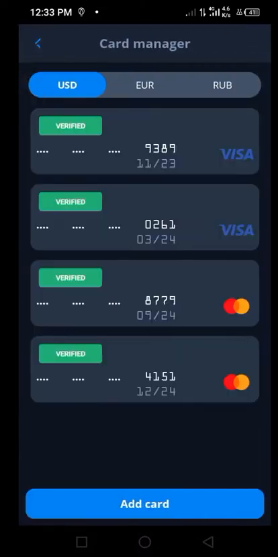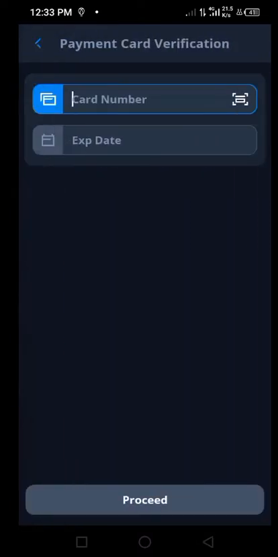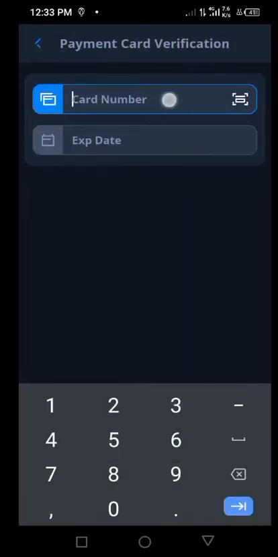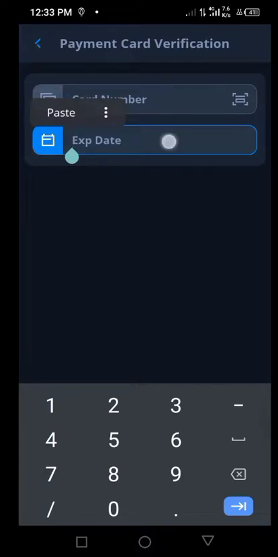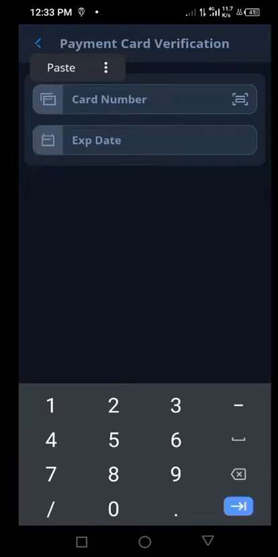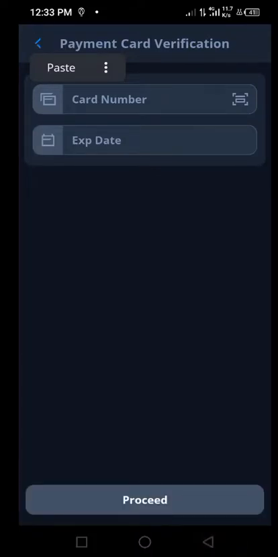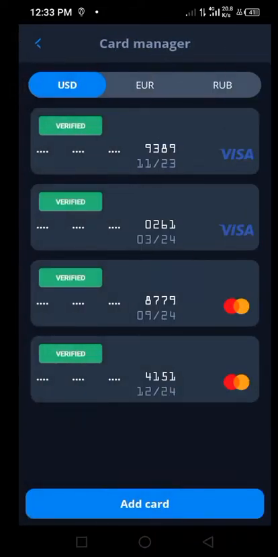What they require is just to click on the add card button, and then you put in your card number and card expiration date. After that, you put in the CVV, and then you get an OTP. You click on proceed, put in the OTP, and your card will be verified within minutes. Once your card is verified, you are now ready to use your card.